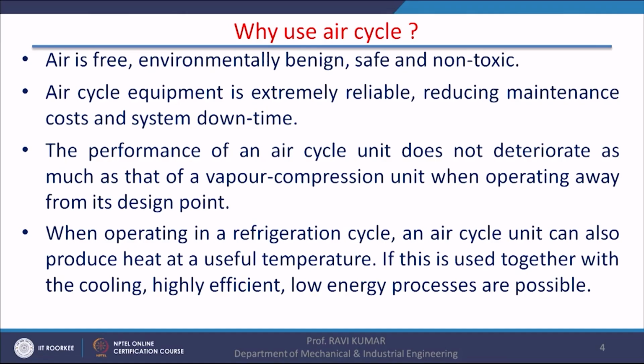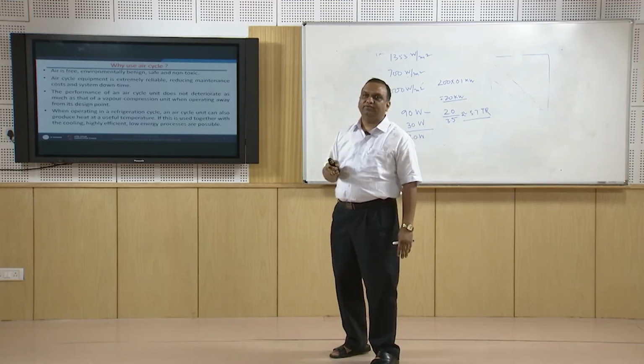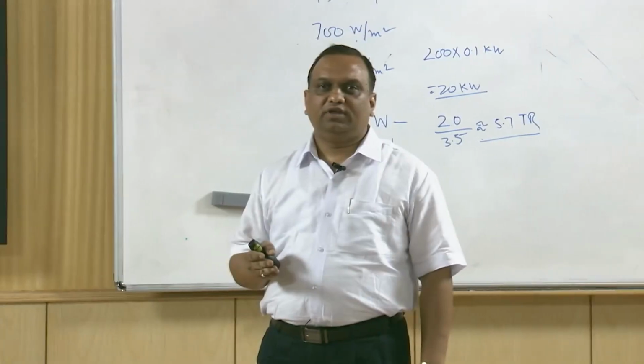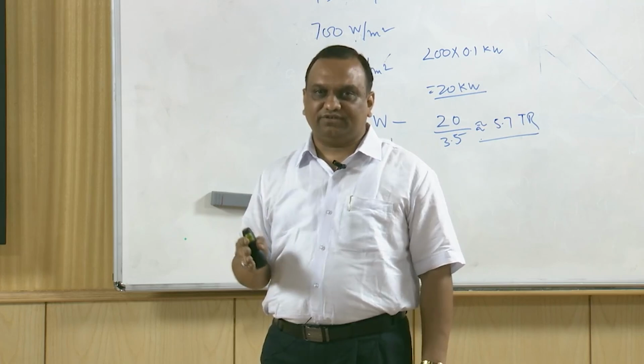The performance of air cycle unit does not deteriorate as much as that of vapor compression unit when operating away from its design point. So, off design performance of air cycle is very good because any instrument, even if you purchase an automobile for yourself, you never drive your car or a scooter on design conditions.